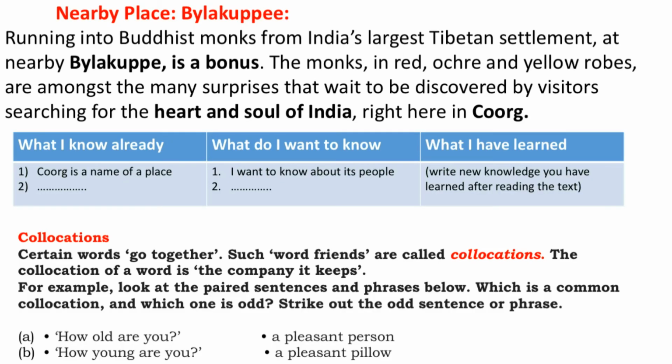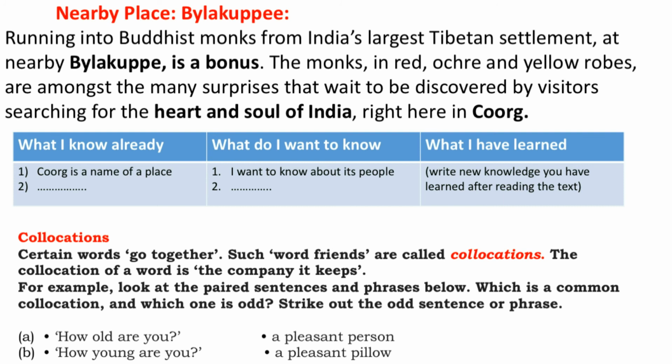Now, this time, you remember the KWL chart. Since we have already learned this lesson, I want you to write 2-3 sentences in the column, what I have learned. I'm sure you have learned a few new things about this particular piece, Coorg. This is what I want you to do.